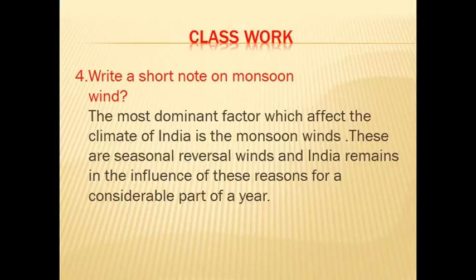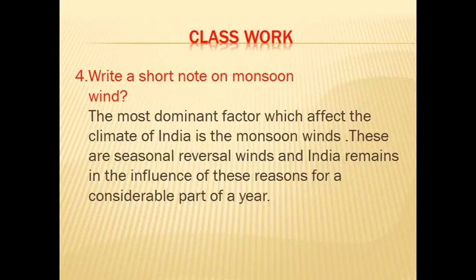Under the natural vegetation we have seen about the types of forest: tropical evergreen forest, tropical deciduous forest, tropical dry forest, alpine forest and tidal forest. Then we have seen about the wildlife and how they protect the animals and the biosphere reserves. Yes or no? Okay.